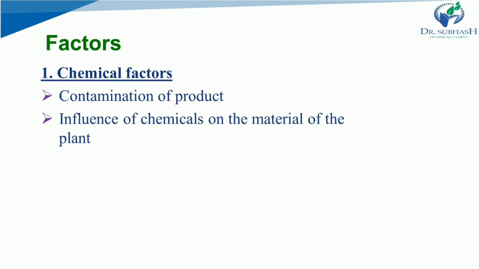Number one, a content may react and thus get contaminated, which means there can be a reaction between the contents present in the material, and the whole material can get contaminated. Second, the drug or chemical may destroy the material of the plant. So you need to be very careful in selecting, or you can go through trial and error.